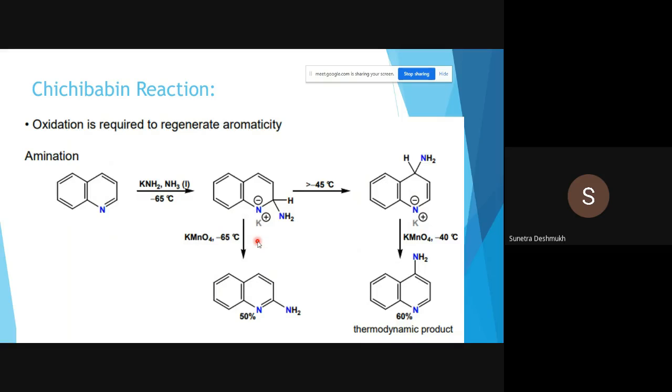and we need to induce aromaticity. We need the oxidation step. So here we use KMnO4 at minus 65 degrees centigrade for the second position, and for fourth position amination we again need KMnO4, but the reaction condition is minus 40 degrees centigrade. With the help of the oxidizing reagent we can induce aromaticity again in quinoline. And the same thing happens in the case of the reaction at the fourth position also.